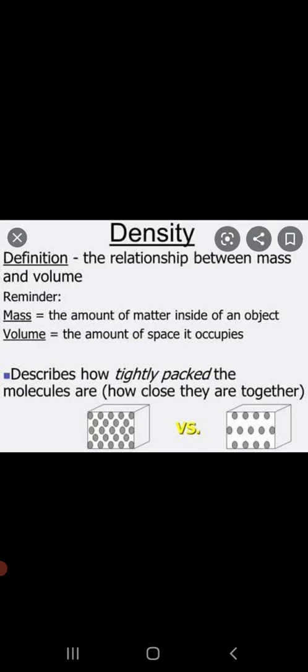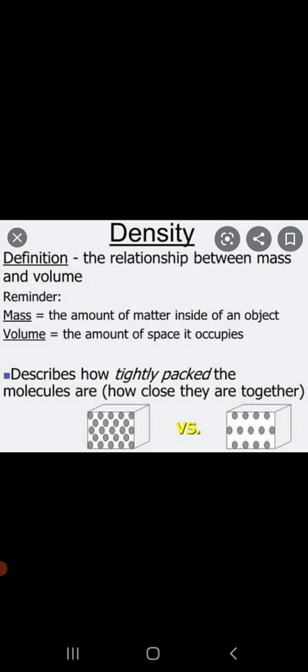But some metals like sodium, potassium, calcium, magnesium and aluminium have low densities. Lithium is the lightest metal with only 0.53 gram per cubic centimeter density.